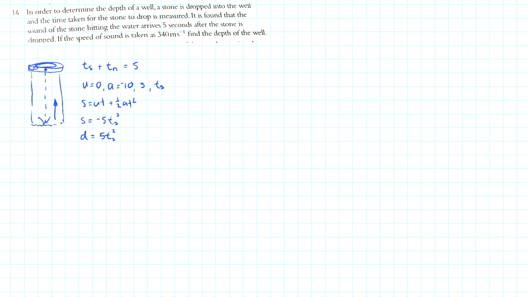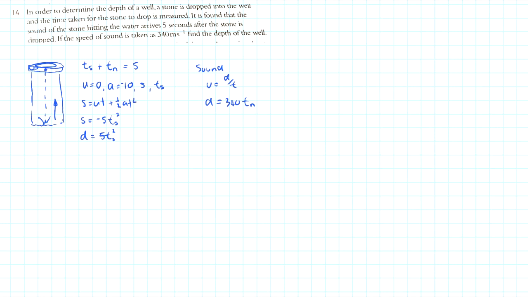So when the stone hits the bottom, the sound travels up. And it's traveling just according to the formula velocity equals distance on time. This distance is the same as the other distance, which leads us to distance is velocity multiplied by time. But they tell us that the velocity is 340, and so we're going to get 340 multiplied by the time of the sound, which we're calling Tn, the time of noise. All right, so we have three things here, and we're going to put them together to solve.